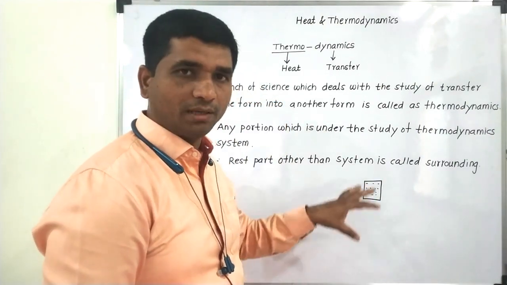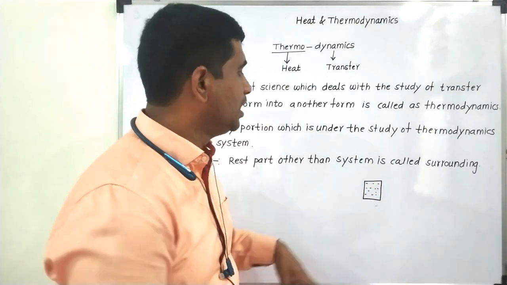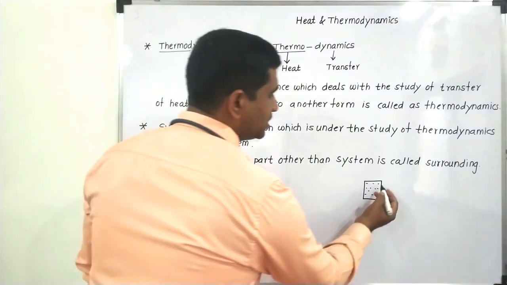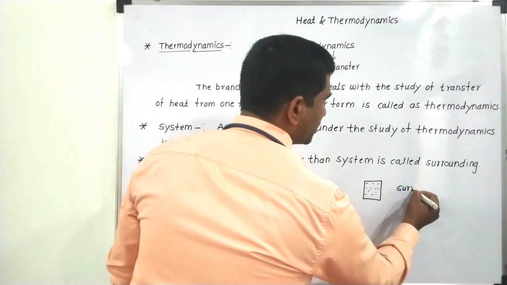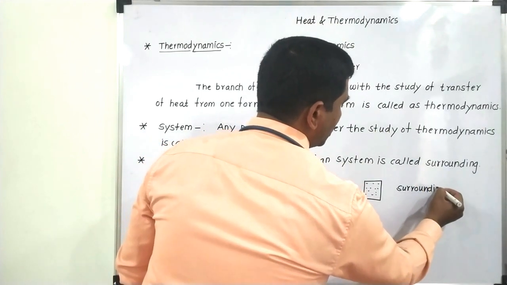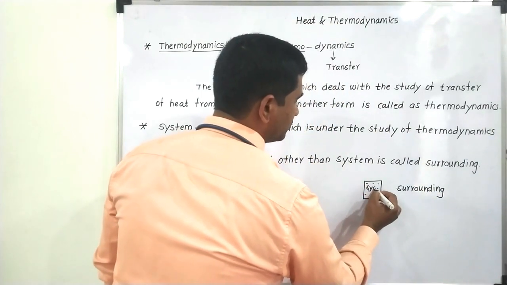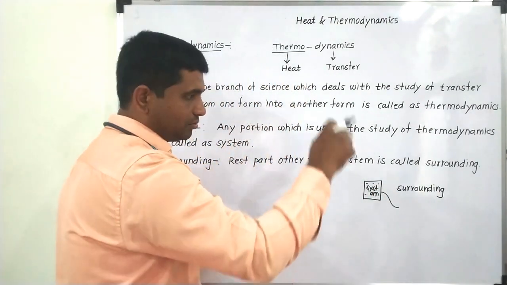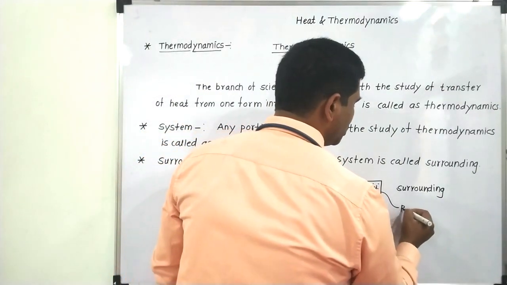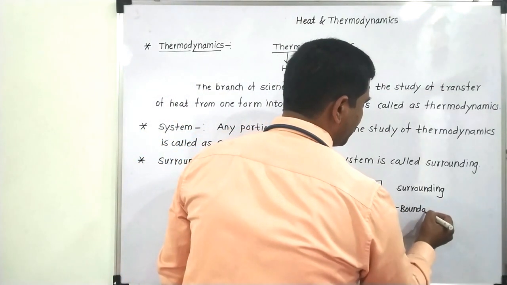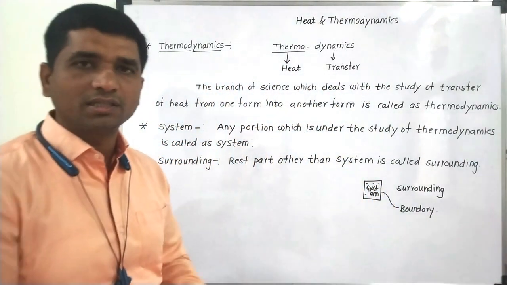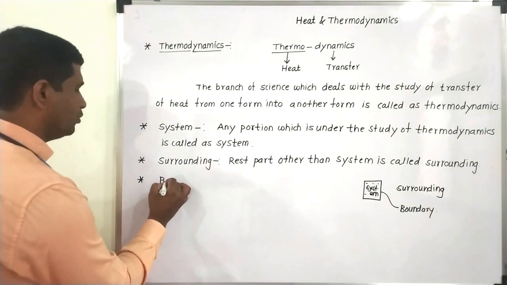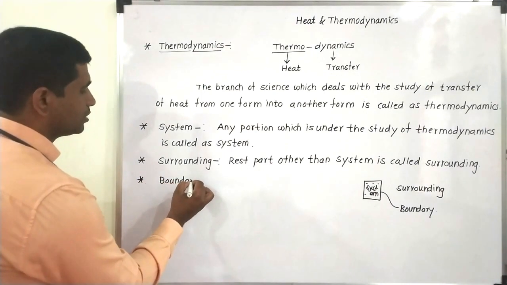That is the system I am considering for a thermodynamic study, and the portion beyond this is called the surrounding. The region which is separating the system and the surrounding is called a thermodynamic boundary. So you have a third quantity, the thermodynamic boundary.